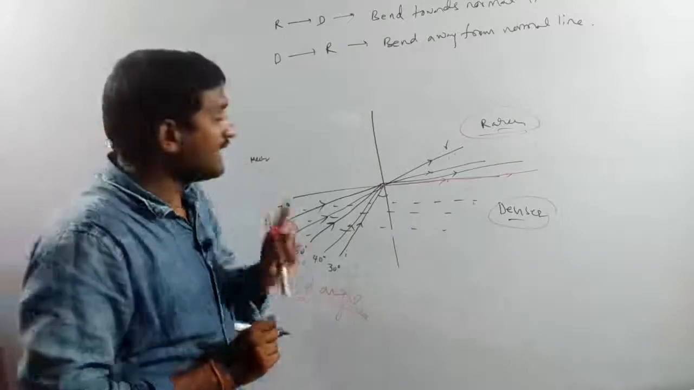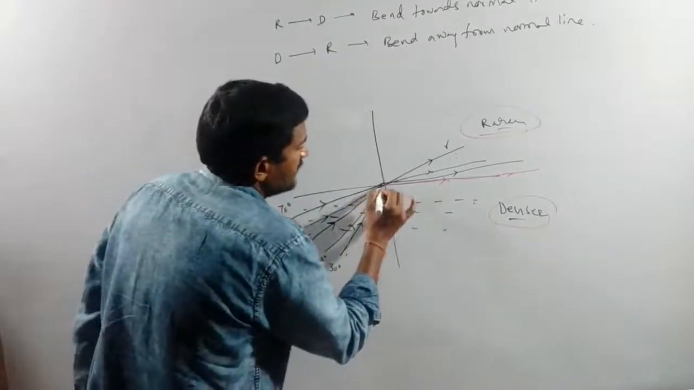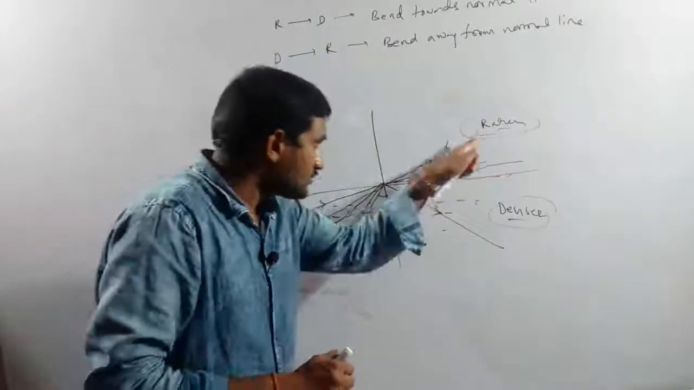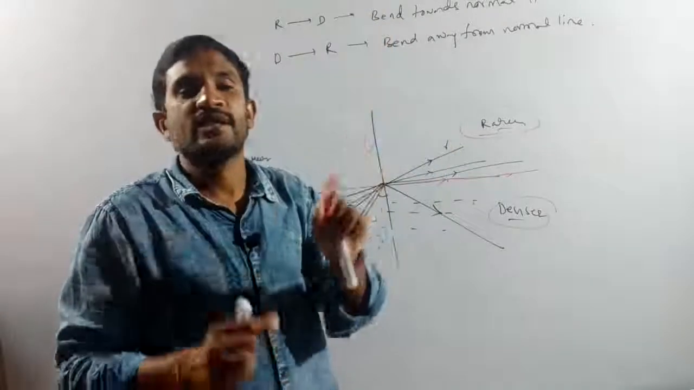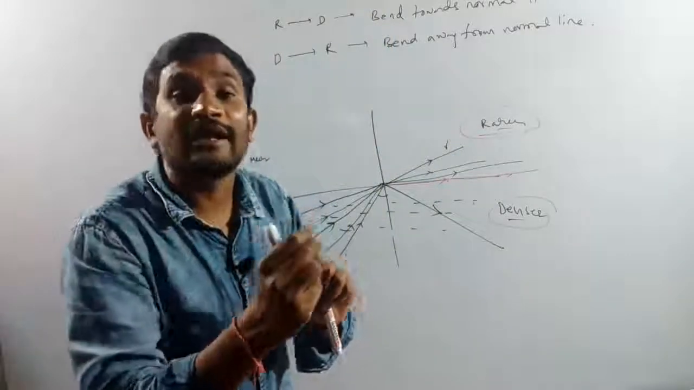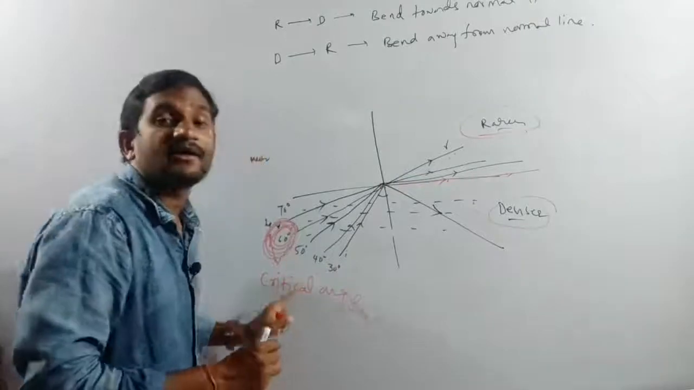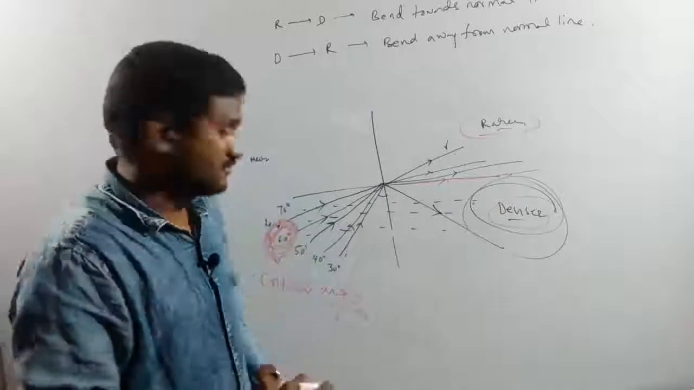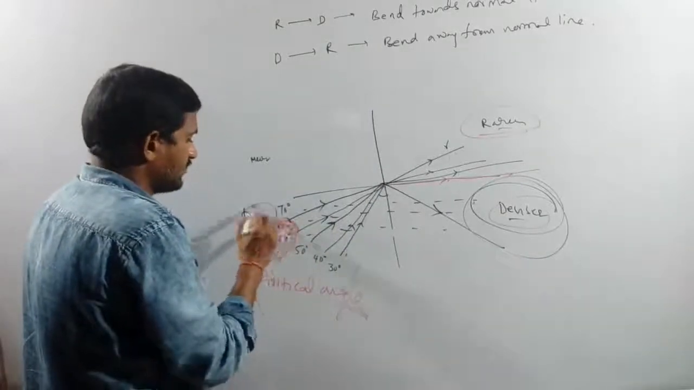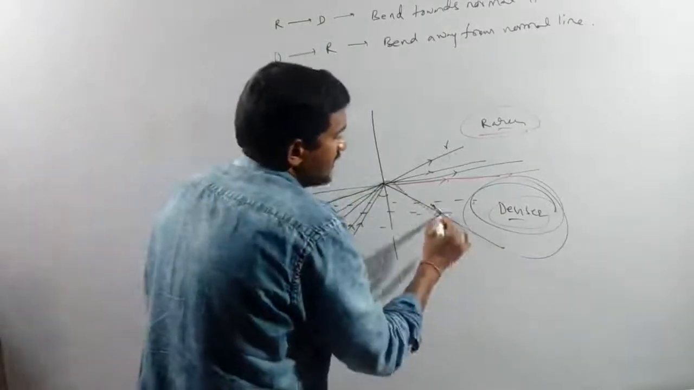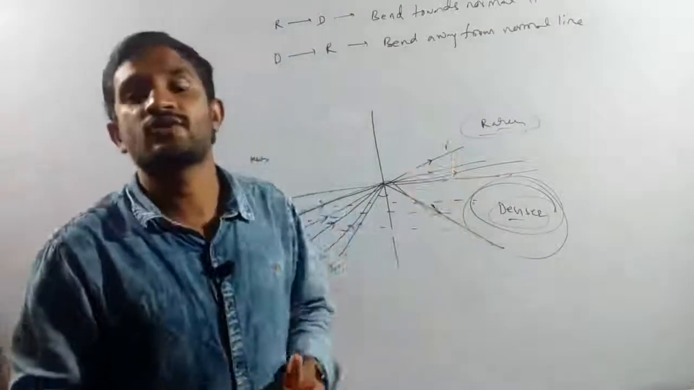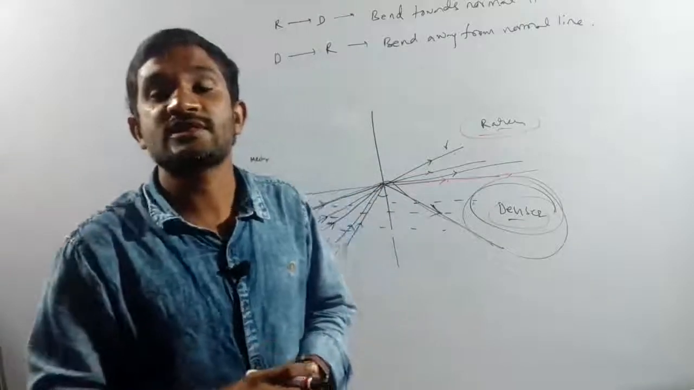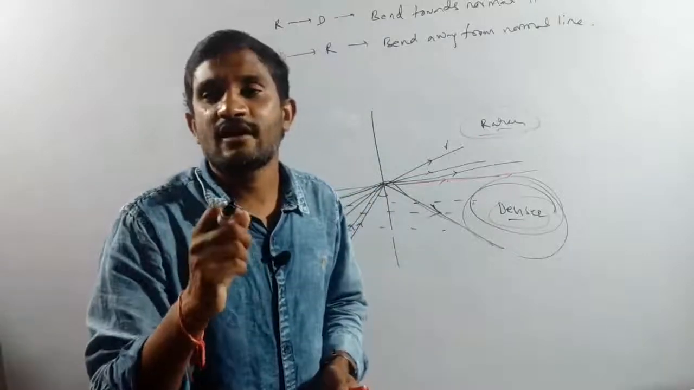More than critical angle. At the time this refracted ray again comes into the denser medium, not moving into the rarer medium. If we send more than the critical angle, that ray again comes into the same medium. That means denser to denser. Where to where? Denser to denser. This process we have to know as total internal reflection. Which process? Total internal reflection.